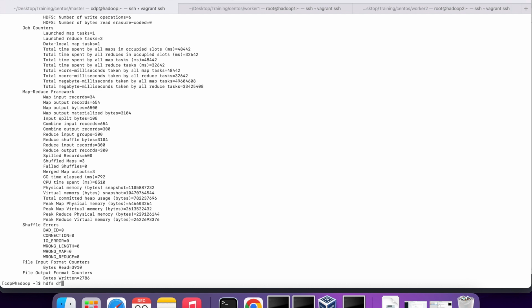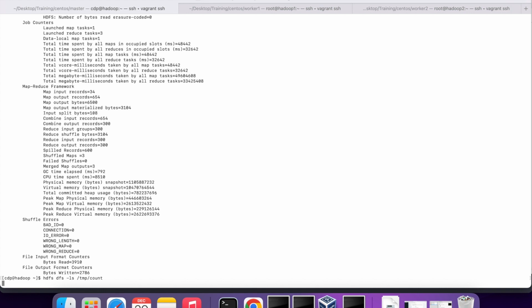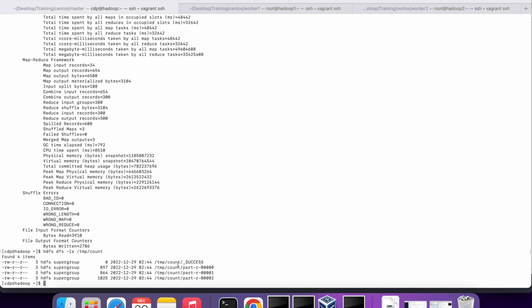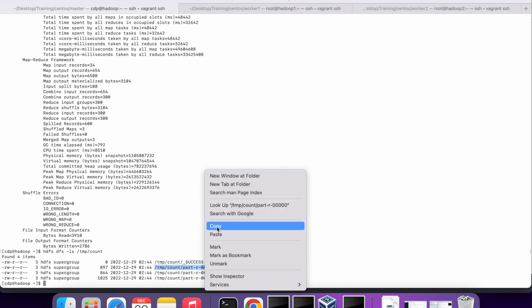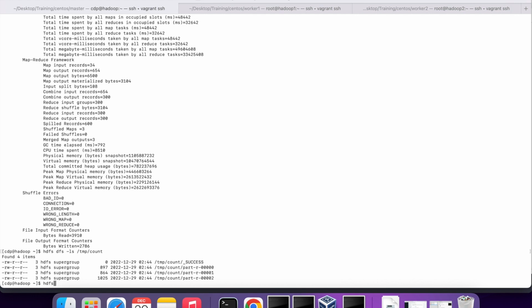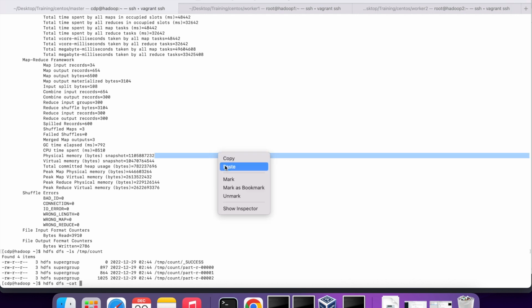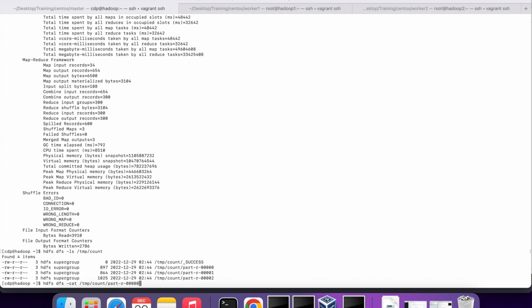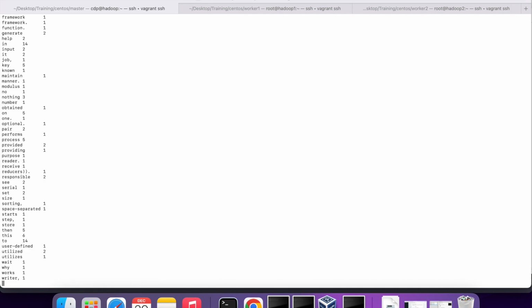Now you can run hdfs dfs -ls, output directory was temp count. So you will see there will be output generated. So total 3 files got generated. So you can do the cat and just check it. hdfs dfs -cat, and you can paste this, so you can see the output.